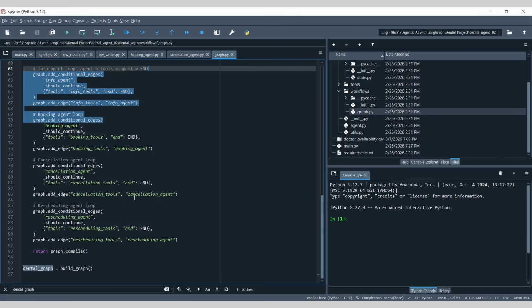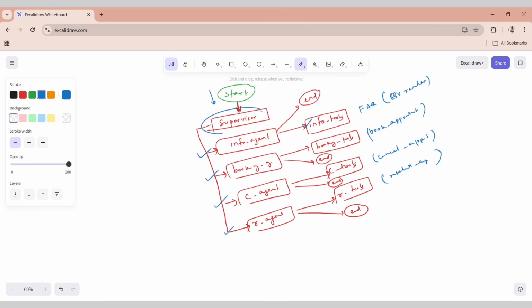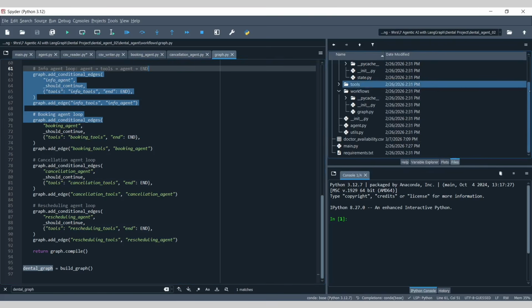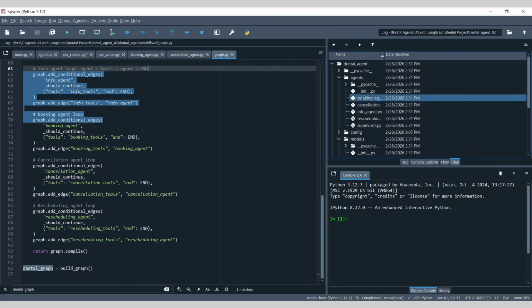This is a multi-agent hierarchical workflow for our dental appointment or booking system. We have one particular supervisor, right? And that supervisor is able to understand the intent and delegate it to four specialized agents, which are the info agent, booking agent, cancellation agent, and reschedule agent. And these are all the agents available here in the agents folder. You can see booking agent, cancellation agent, info agent, and rescheduling agent. And this is exactly the supervisor that we are talking about, right?